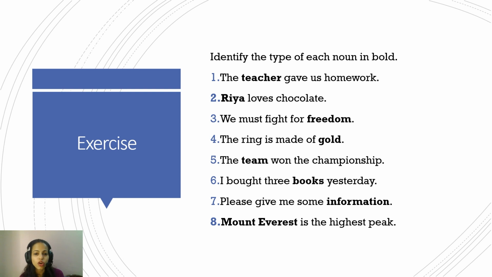Now, statement two: Ria loves chocolate. Ria is a specific name of a person. And see, the first letter R is also capitalized. If Ria was somewhere in the middle of the statement, then also the letter R would have been capitalized because it's proper, it's sophisticated, like I said. I'm using this word just so that you can remember it. Anyway, the third statement, we must fight for freedom. Freedom here is an abstract idea, so abstract noun. The ring is made of gold. Here, gold is the noun, which is, yes, material noun.